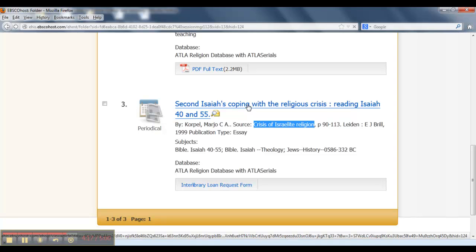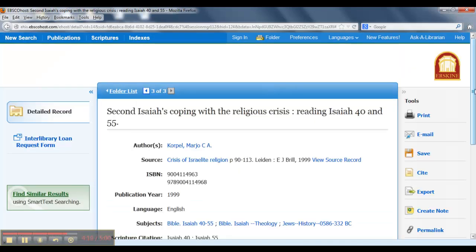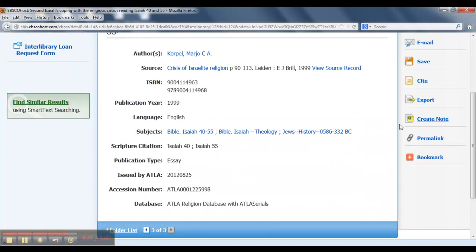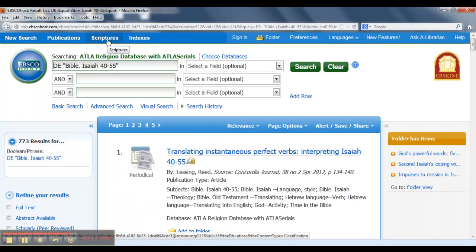I'm going to click now on this title, and once I go into this level of the record, I see some hot links down here, and I'm going to try this link, Bible Isaiah 40 to 55. And in fact, this is a scripture search, but it's not quite the same as using the scripture index.